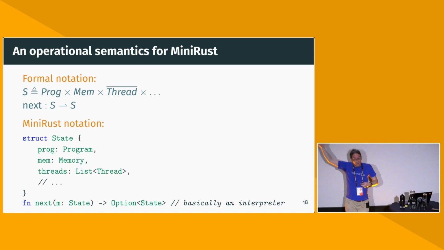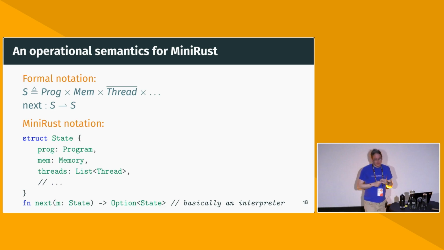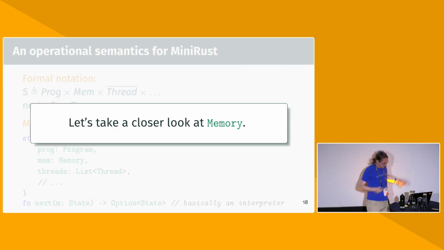An interpreter somewhere has all of the state that is needed to track what is the contents of everything, and it has a function you can call to do one step. Or usually it's in a loop and you just do the entire thing, but you can imagine just extracting the one step thing into separate functions. So an operational semantics is basically just a mathematical version of an interpreter. So what we're going to do for MiniRust, we're going to give it an interpreter.